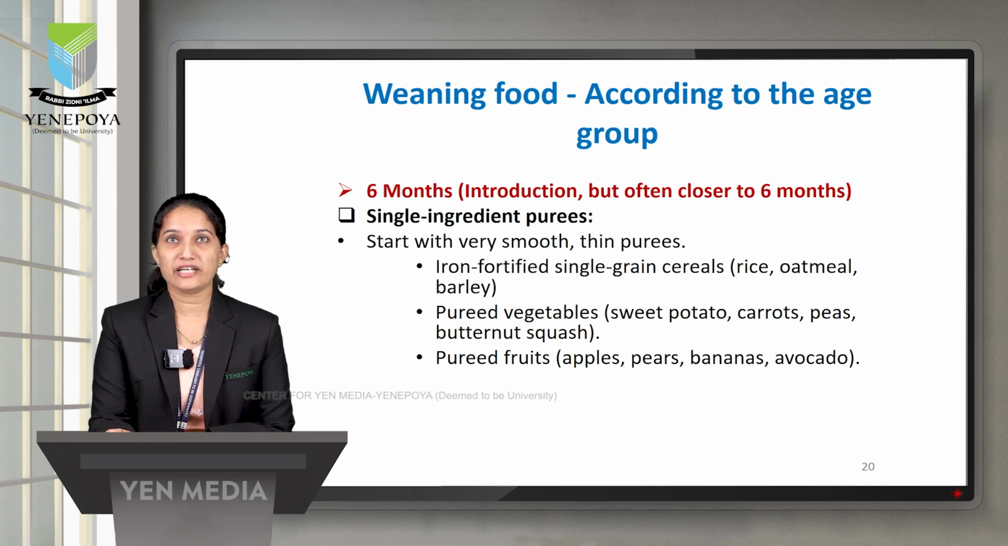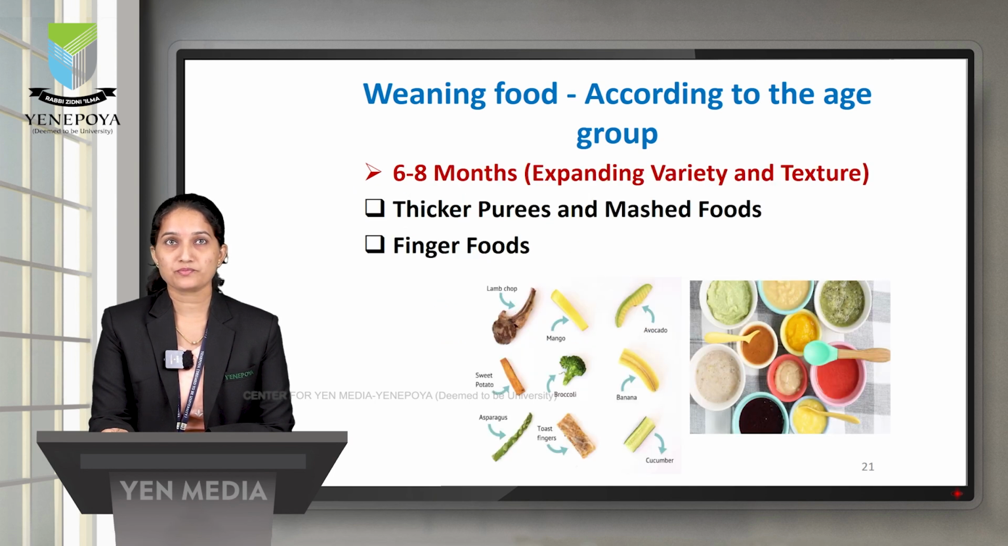Now let us see the weaning food according to the age group. At the 6th month of age, or often closer to the 6th month, we are going to start the weaning diet. So we have to give single-ingredient purees. For example, they are very smooth and very thin. Iron-fortified single-grain cereals like rice, oatmeal or barley. Then pureed vegetables like sweet potato, carrot, peas or butternut squash. Pureed fruits like apples, pears, banana as well as avocado.